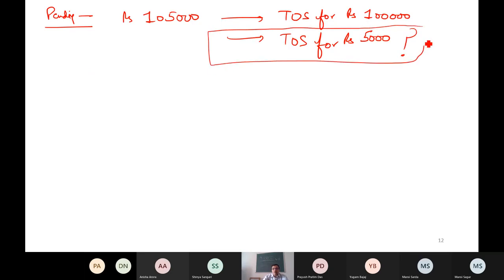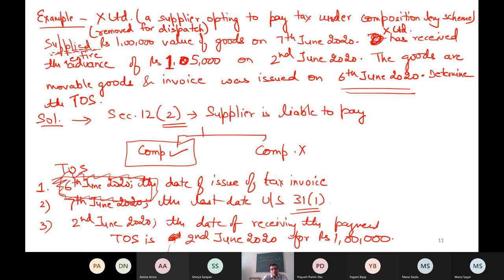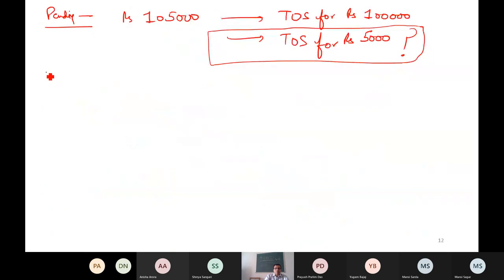So for this, I need to tell you my third note. Earlier, I told you only 2 notes, and now let me tell you the third note. Determination of time of supply, that is a part of section 12, section 2. Third note, determination of time of supply.